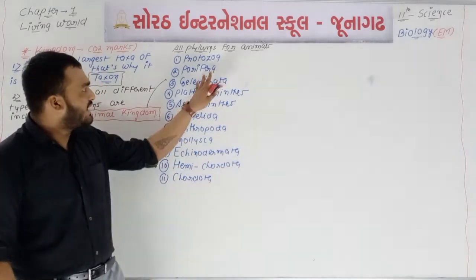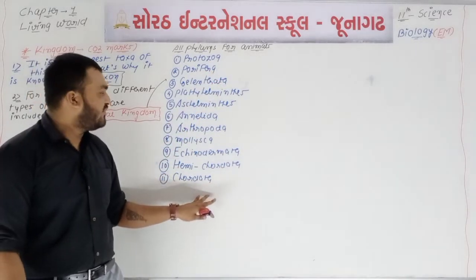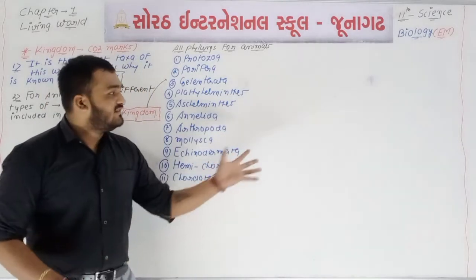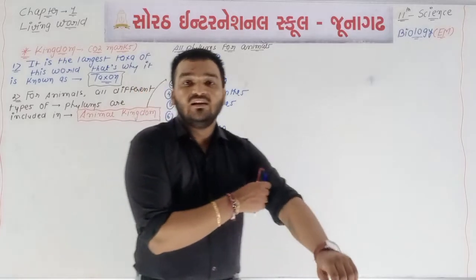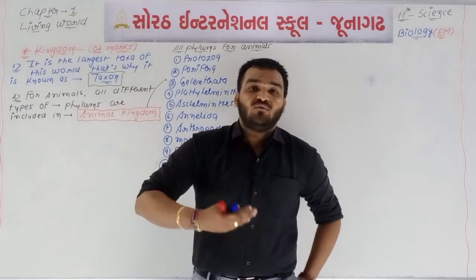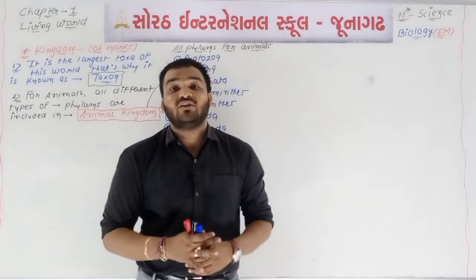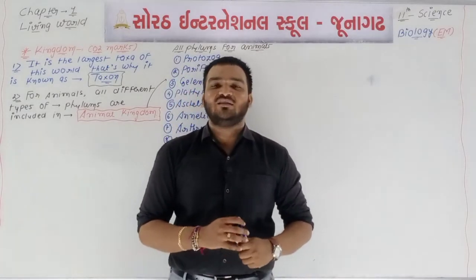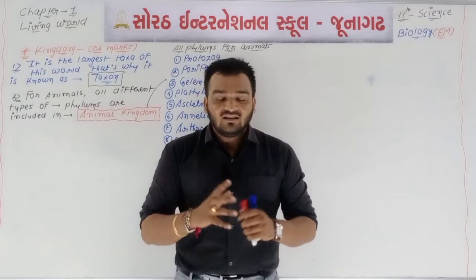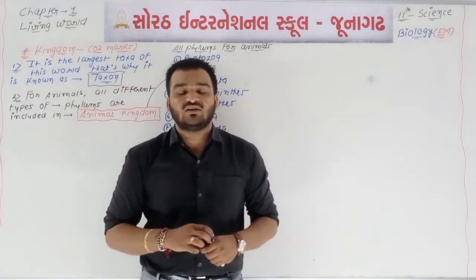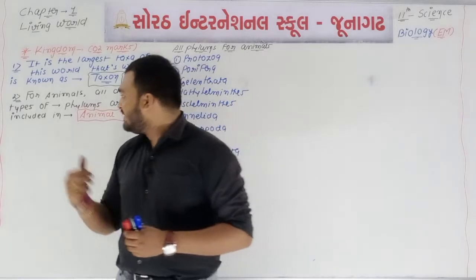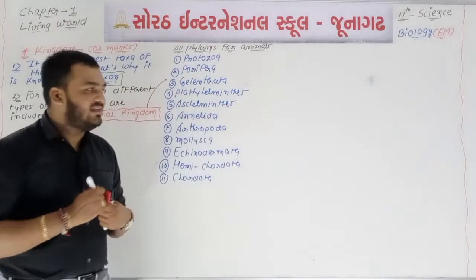So these are all one type of category. Phyla are one type of category, and the classes of these phyla are another category. These classes have different orders, which is also one category, and these orders have different families, and these families have different genera and species. So you can think that classification is not a small process, it is a very huge and complex process. Okay, so point number 2 is about animals.